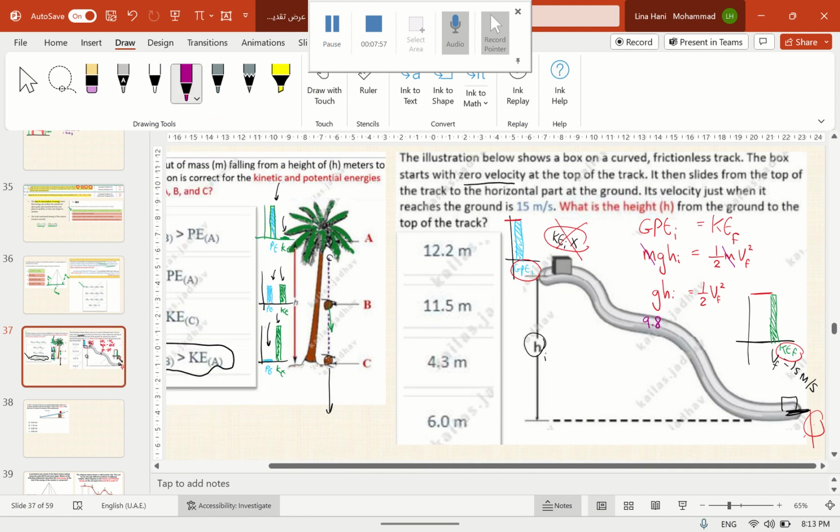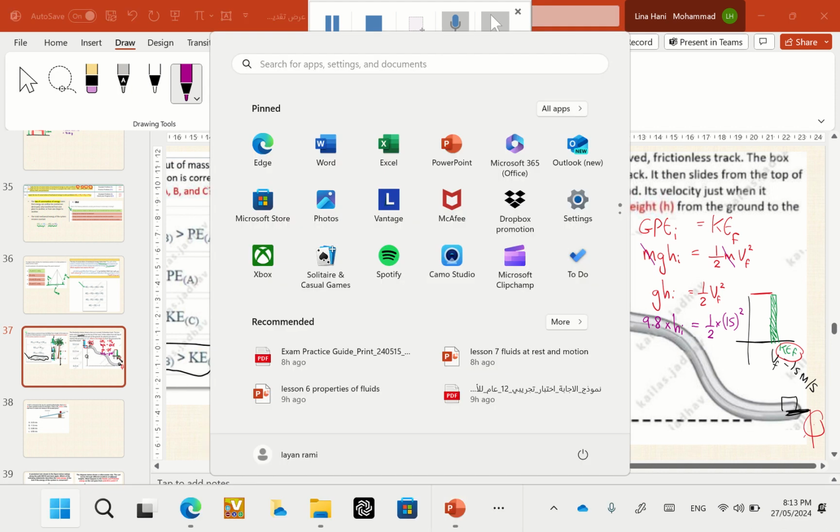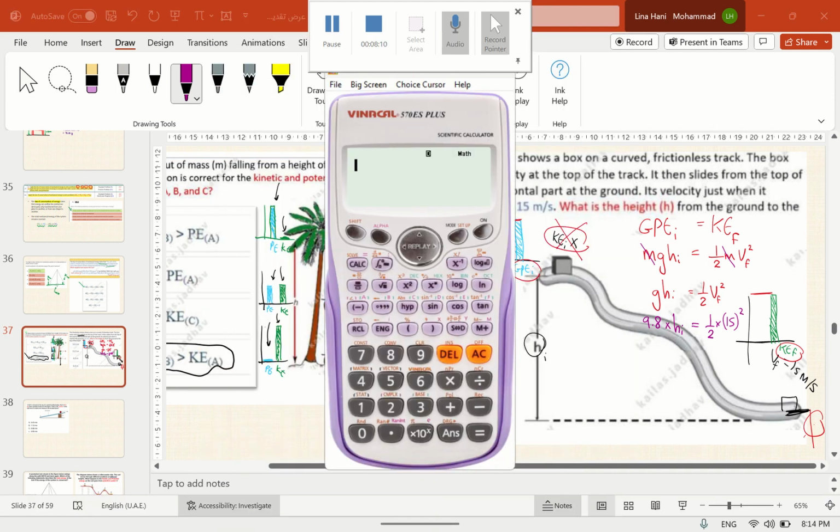g is 9.8, h is the unknown, equals half the final velocity given in the question, which is 15. Don't forget the squared. Using shift solve on the calculator, 9.8 times x equals half multiplied by 15 squared.